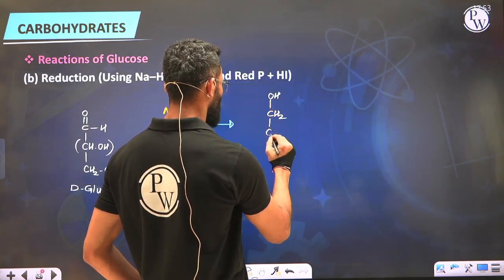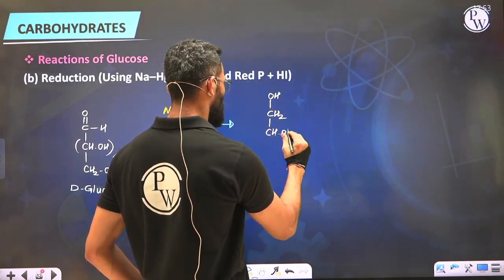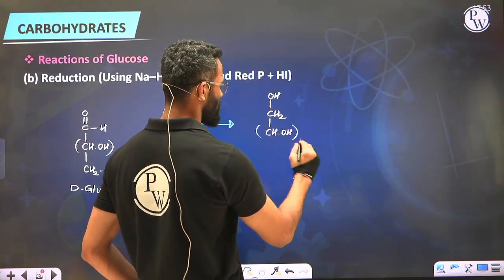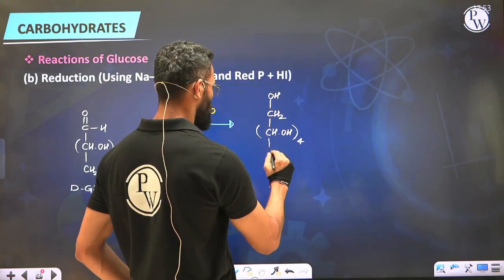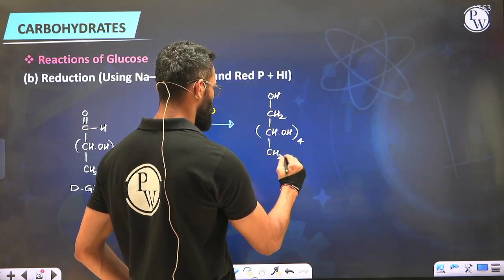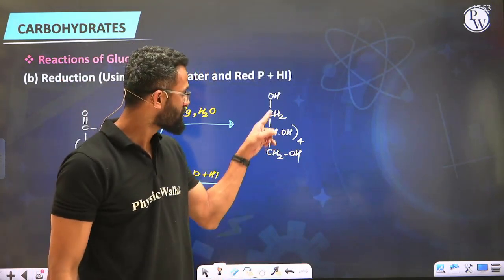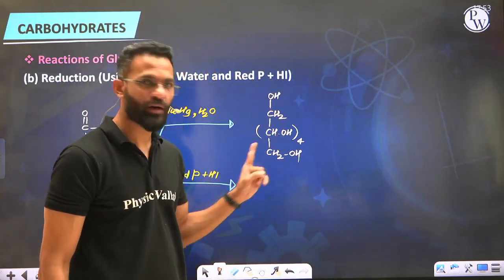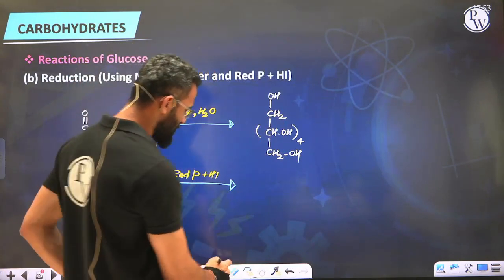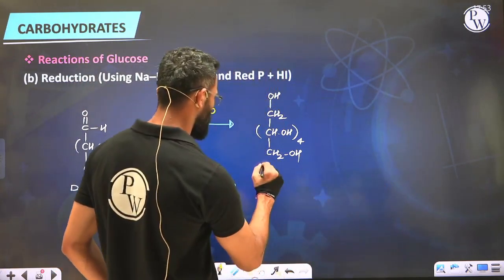Then you already have CHOH 4 times, secondary alcohol. And at the bottom, we again have primary alcohol. So this is nothing but a hexahydric alcohol. You'll see all the 6 carbons contain 1 OH each. Such a hexahydric alcohol is also referred to as sorbitol.